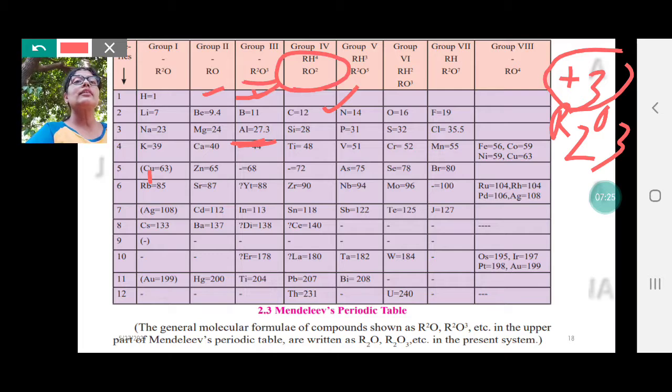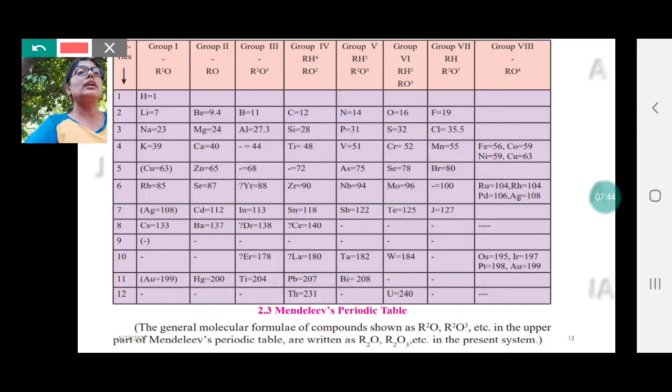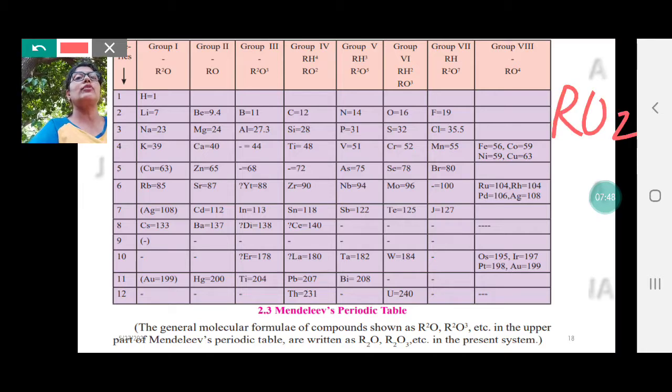So the group 4 elements will form RO2. Now C is +4 and O is -2, so 2 2s are 4. So you get CO2, carbon dioxide. I hope you understood this one. I hope I'm not confusing you. So here you get RO2. This is the way you will get the oxide of a group 4 element.